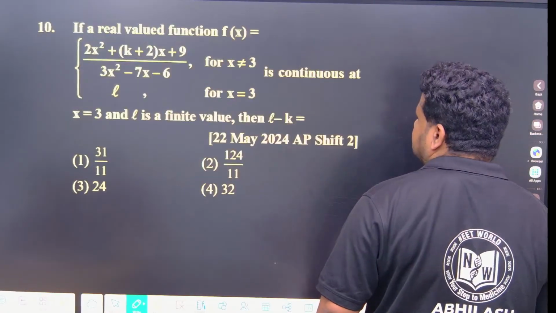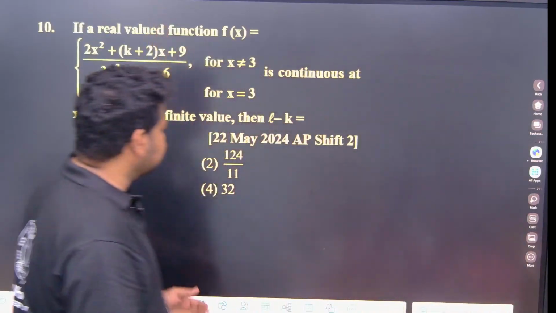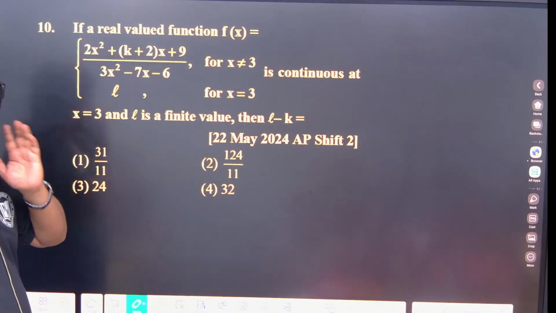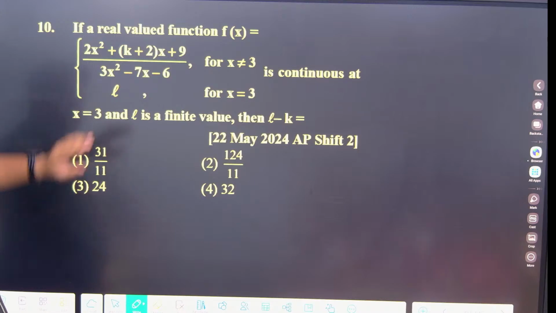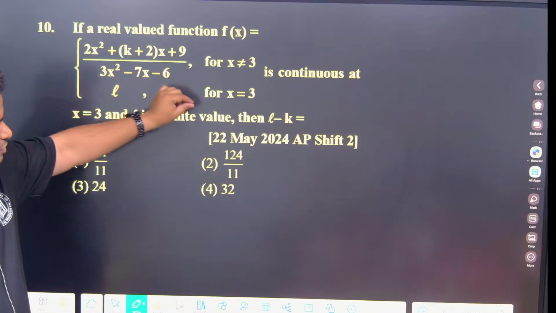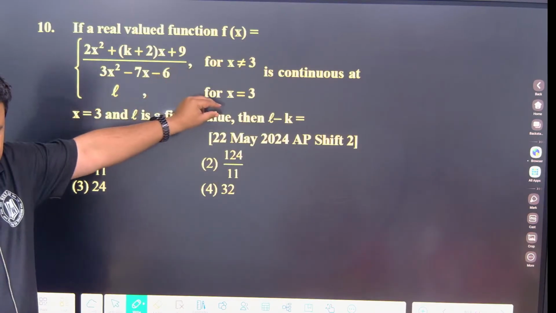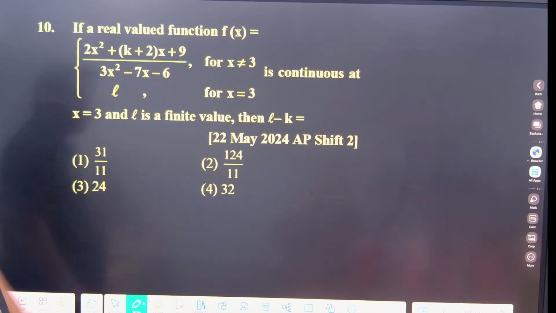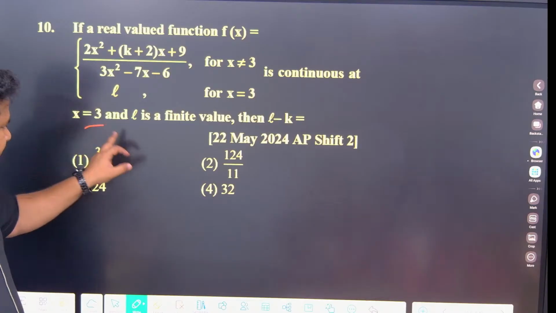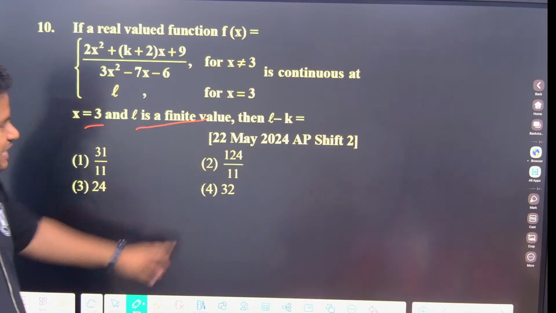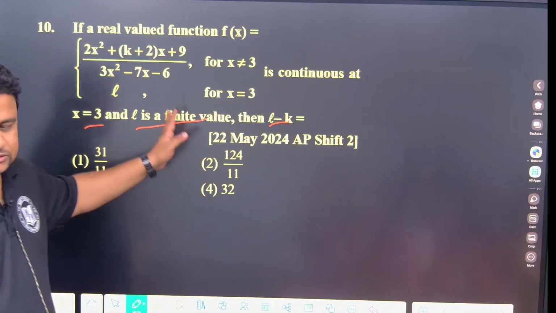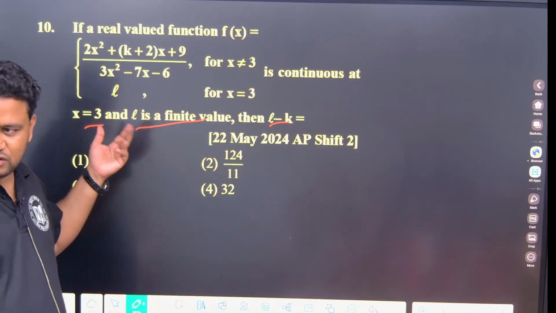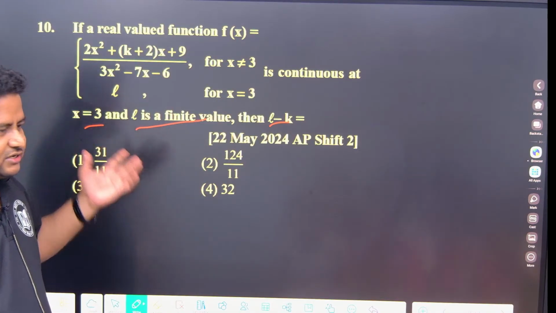Next one. So see here, please mark this question important while doing. So what they are telling is, if a real valued function f of x is given like this, for x not equal to 3 is equal to L for x is equal to 3, that is at the functional value it is coming as L, is continuous at x is equal to 3 and L is a finite value, then L minus k is what? They are telling it is continuous at x is equal to 3, they are asking us to find the value of L. So continuous means what?